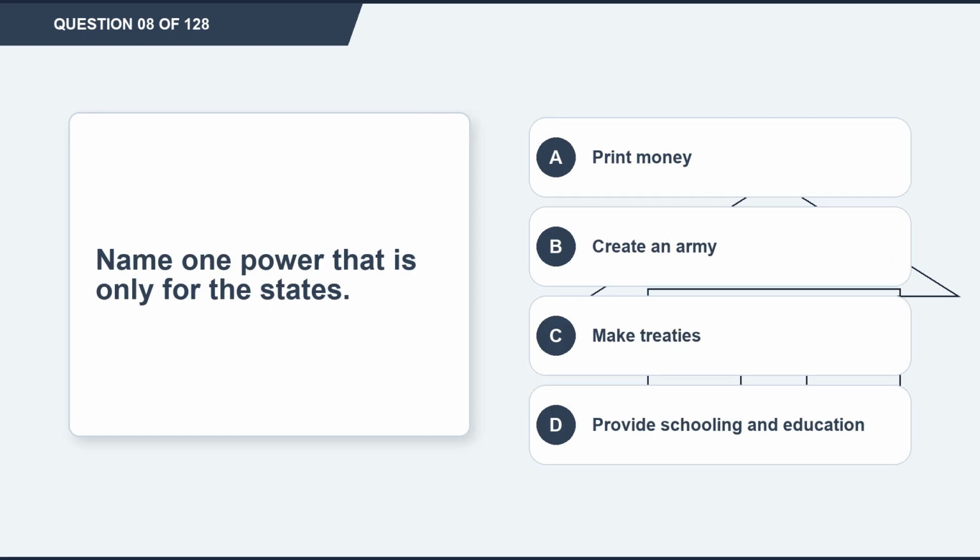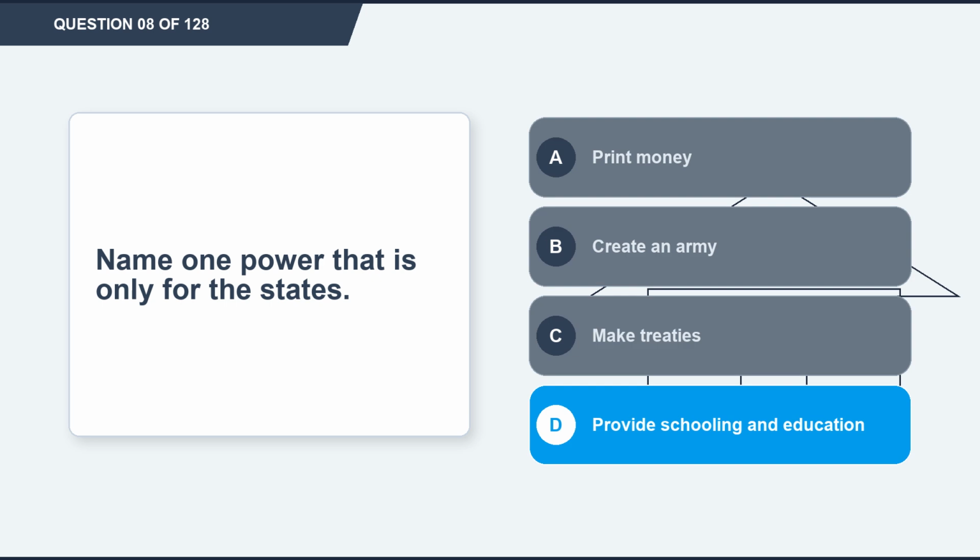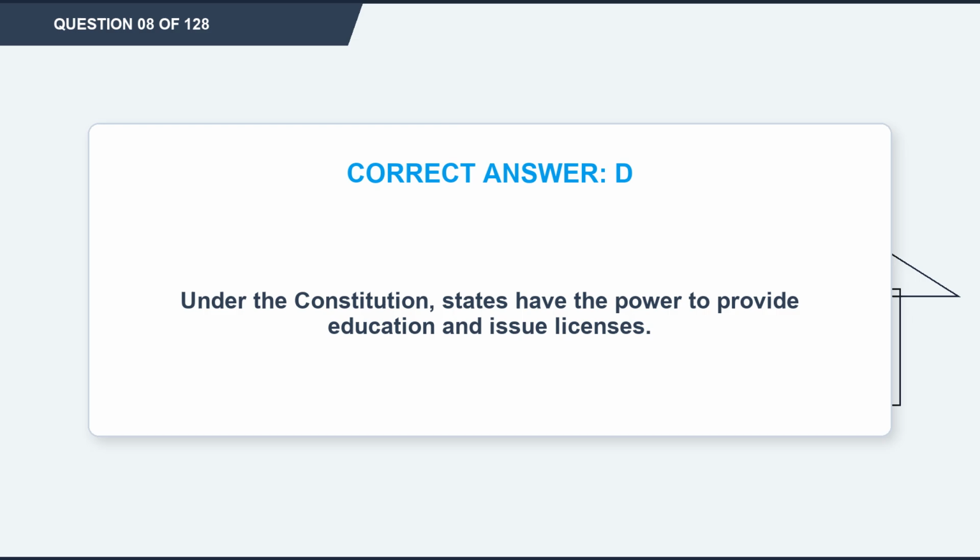Question 8. Name one power that is only for the states. Option A. Print money. Option B. Create an army. Option C. Make treaties. Option D. Provide schooling and education. The correct answer is option D. Provide schooling and education. Explanation. Under the Constitution, states have the power to provide education and issue licenses.